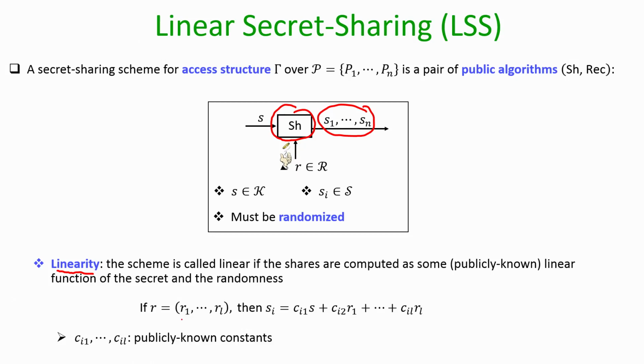It means the following: if my internal randomness is represented by the vector R1, R2, up to R sub L, that means the internal random coins which are generated during the execution of the sharing protocol are R1, R2, RL. And if each share Si is computed as some linear combination of the secret and the randomness, right.